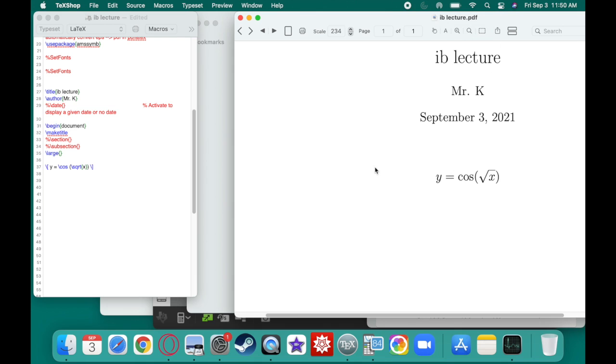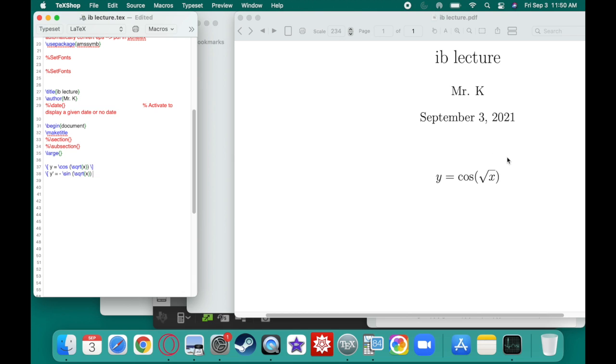We can use the chain rule. So the derivative of this, well, the chain rule says we got to take the derivative of the outside times the derivative of the inside. Well, the derivative of cosine is negative sine. So I need to do negative sine of the square root of x times the derivative of the square root of x. Well, the square root of x is just x to the 1/2 power.